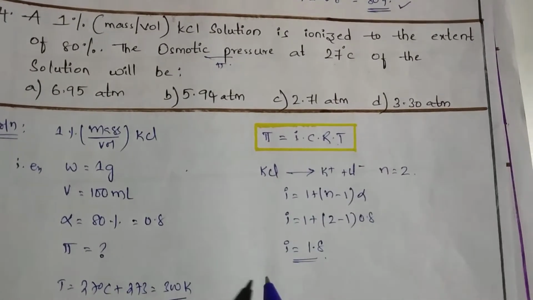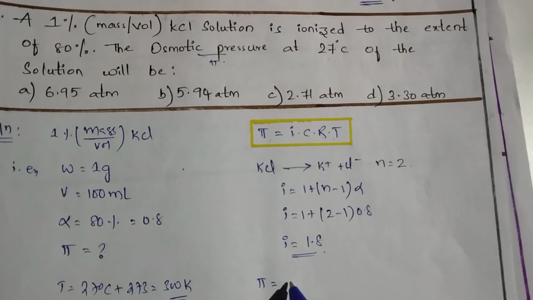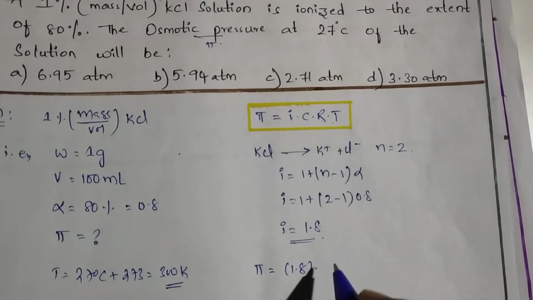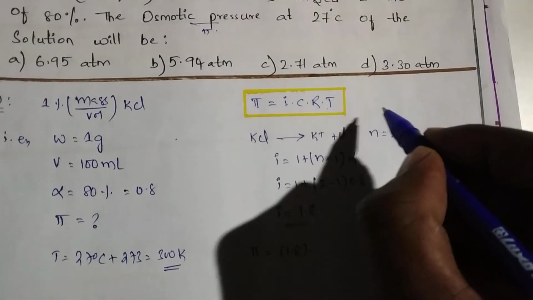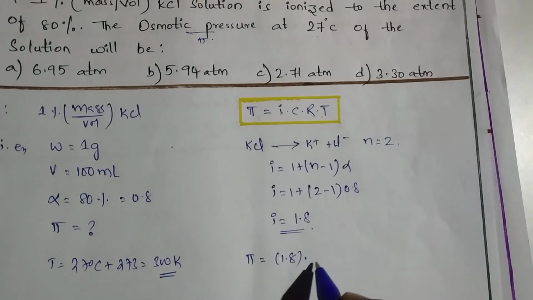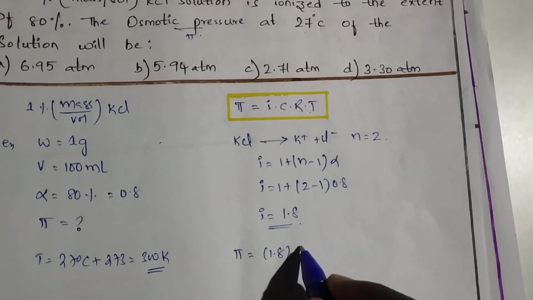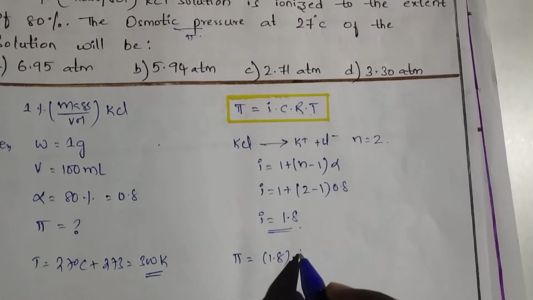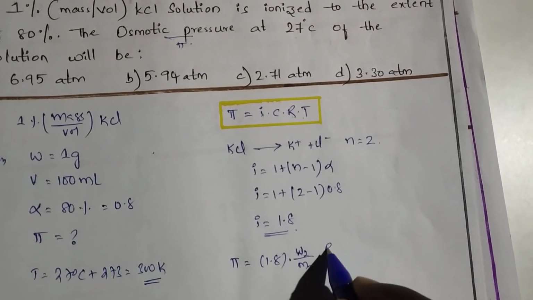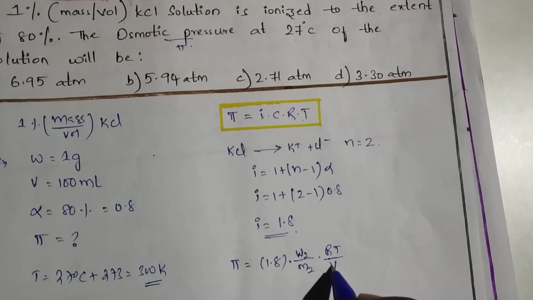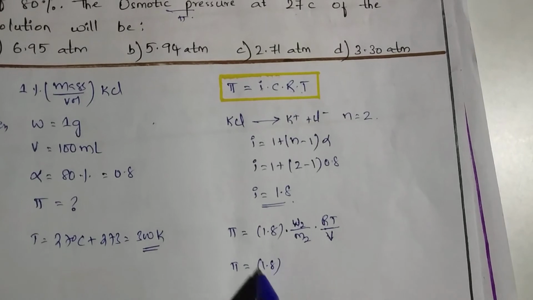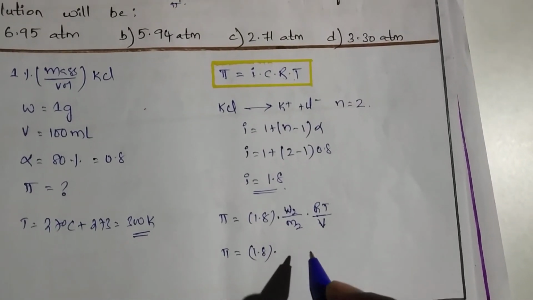Now substitute the value here. Pi is equal to i value 1.8, and C, concentration. Concentration is nothing but number of moles by volume, right? Number of moles can be written as weight of the solute by molecular weight of solute, so pi equals i into w by M into RT by V. Now pi is equal to 1.8 into, what is the weight of solute?